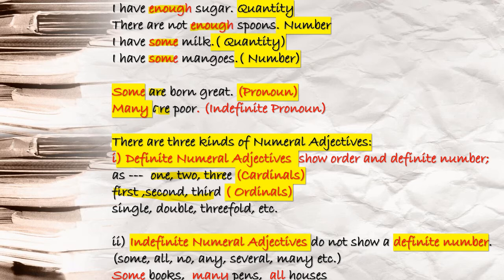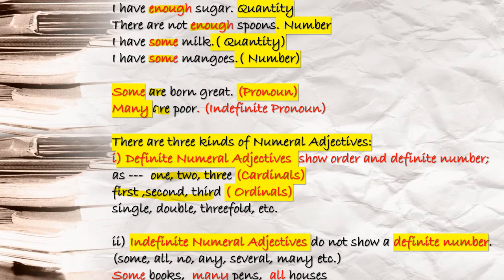So when some and many are not followed by noun terms, this some, many will not be an adjective of number or adjective of quantity. Here some and many are what? Indefinite pronouns. Indefinite why? You don't know the exact number. That is the reason why indefinite. Some are born great, many are poor. Like this, there can be other examples also, and I will make a separate video on indefinite pronouns as well as adjectives of number and quantity, where you will find out the difference.